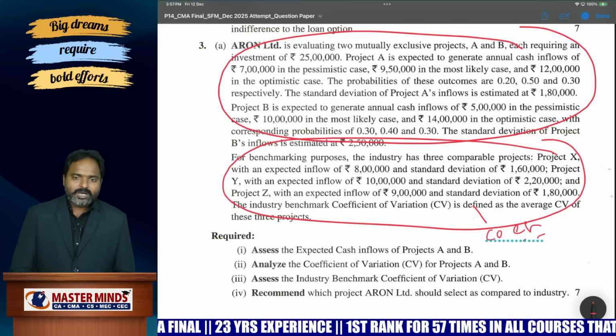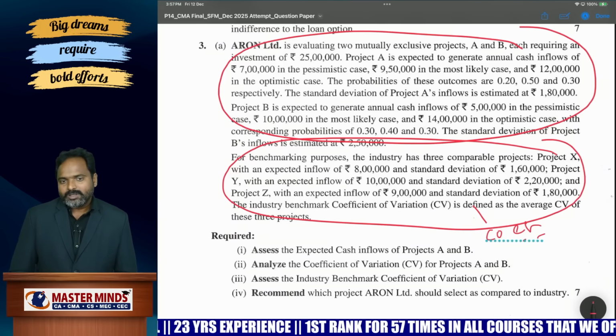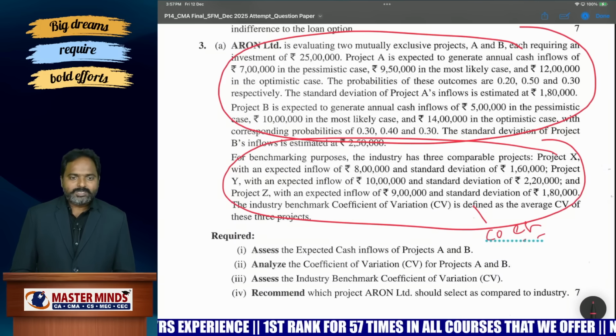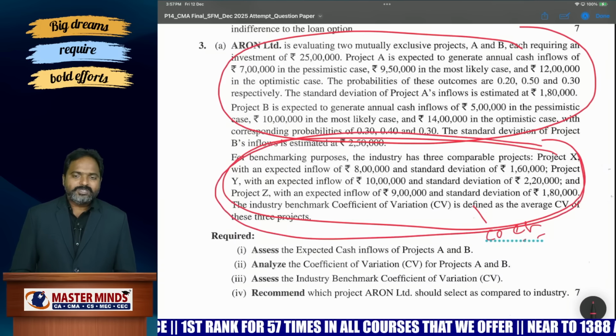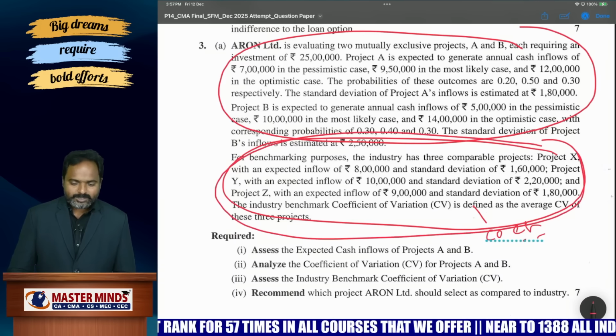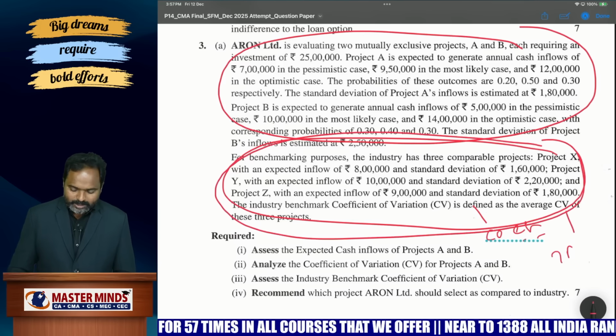This type of problem is not 100% directly covered in our classroom discussions, but the coefficient of variation is calculated, and the benchmark is the only extra point they added. Not that difficult. By reading the problem, students can understand and solve it. So this is also, I can say, 7 marks easy.